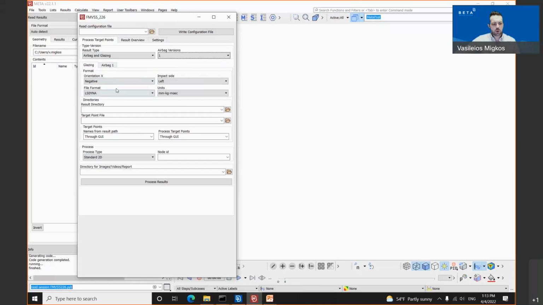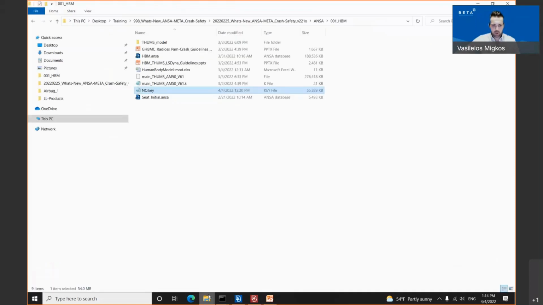Apart from these, we have also in the format group the orientation X of the car, either negative or positive, the impact side left or right, the file formats being supported, either PEMCrash, Radius, or LSDyna. And apart from these, the user needs to select the units which he has also used for the simulation. Then we have the result type directory where the user needs to select the folder where all the simulation lies inside.